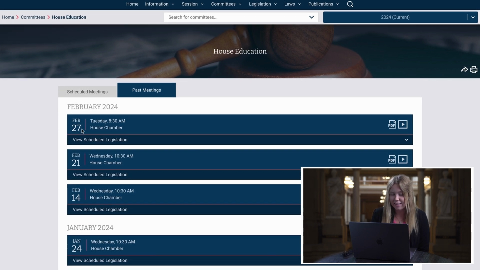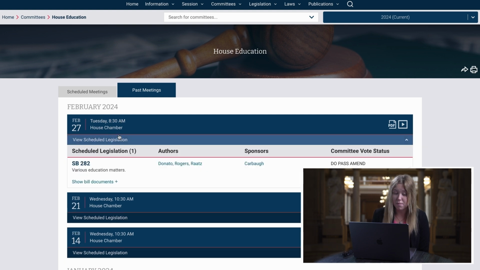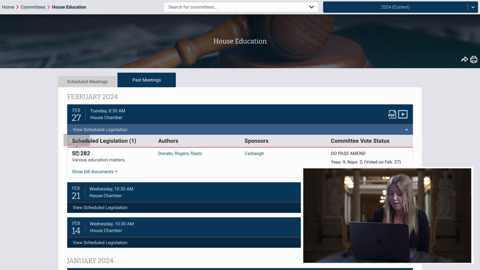Now if we go ahead and click again on February 27th, Tuesday at 8:30 is when they met. If we were there at this time, we would have only been hearing this one bill. So again, this has all the same information. It has a brief description underneath.